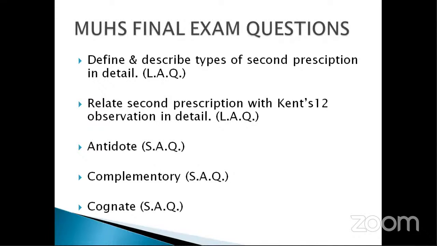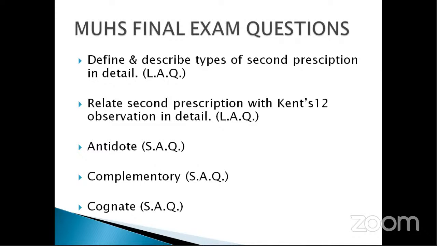Now, the university final exam questions which are mostly asked: first, define and describe types of second prescription in detail. Second, relate the second prescription with Kent's 12 observations in detail, or explain that second prescription and remedy reaction are inseparable.